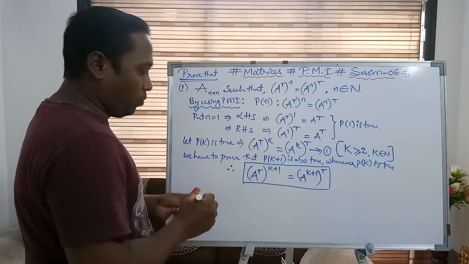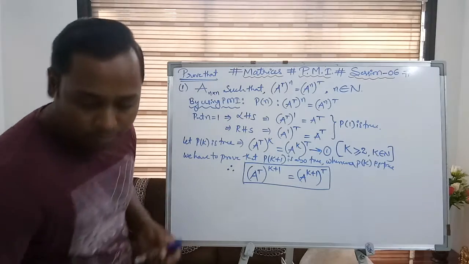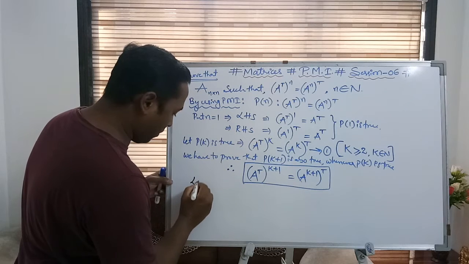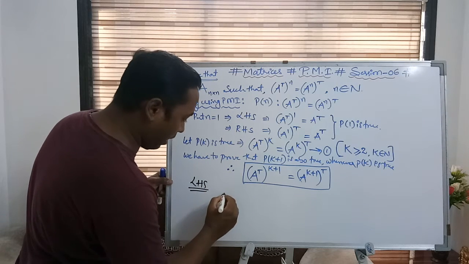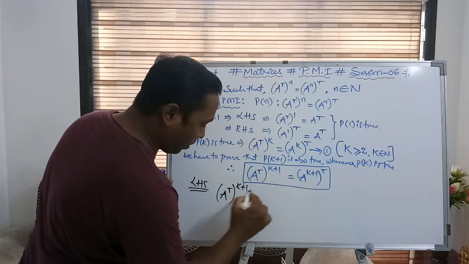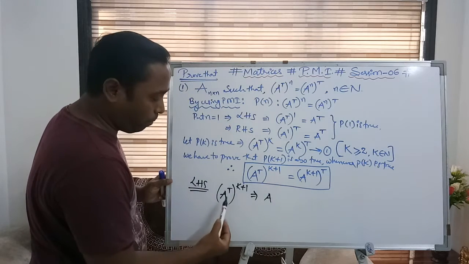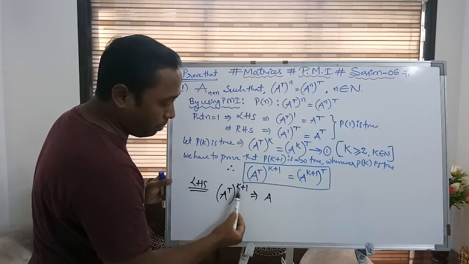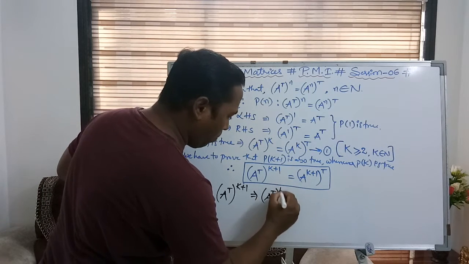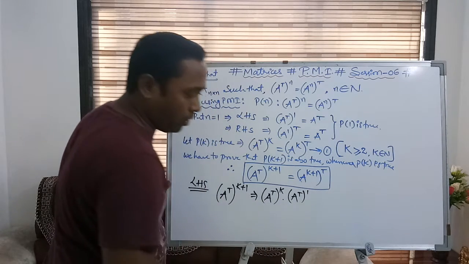Remember, to prove this, I am taking the left hand side to prove our right hand side. What is the LHS part we have? (A^t)^(k+1), which implies that I can use the exponent law: x^(m+n) = x^m · x^n. So (A^t)^k · (A^t)^1.